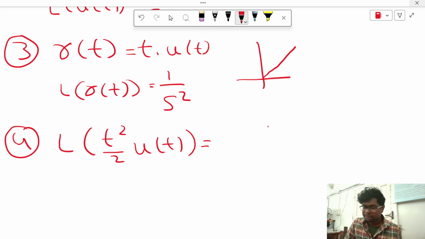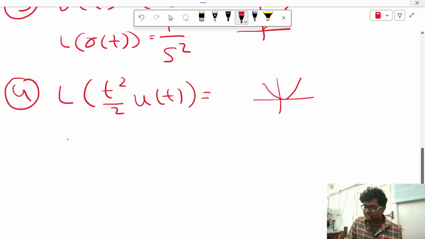Even though parabolic means b square equal to 4ac or y square equal to 4ax, it is represented like that. But in control system, we should always write t square by 2 u of t. In your plus 2 we have studied. For that one, the Laplace formula is